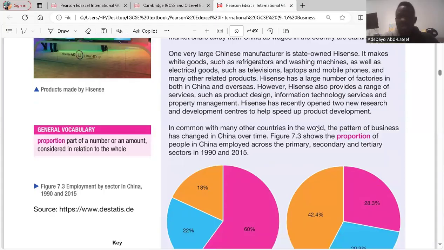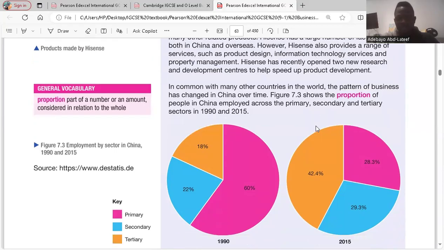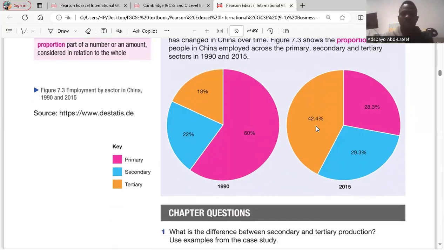In common with many other countries in the world, the pattern of business has changed in China over time. Figure 7.3 shows the proportion of people in China employed across the primary, secondary, and tertiary sector in 1990 to 2015. So we have a 1990 pie chart and a 2015 pie chart. So we'll go to the questions.